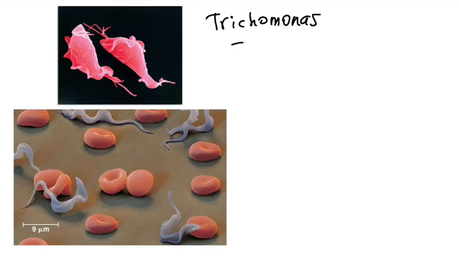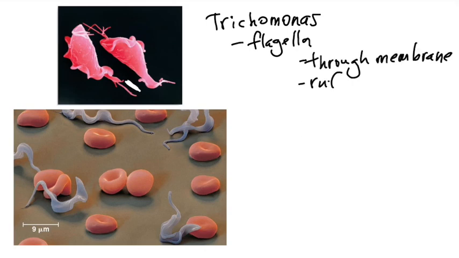Up top on this slide, we have a picture of some protozoan called Trichomonas. What I really like about it is that it's neat looking. It has some flagella that you can see on the end right here, but what's interesting about this flagella is that it goes through the membrane. And this causes a sort of ruffle-like appendage on the top. You can see that undulating membrane here on the picture, and that's the flagella that runs all the way through it and then comes out at the end here.